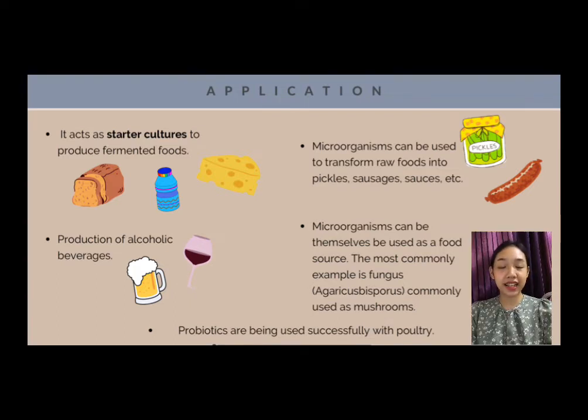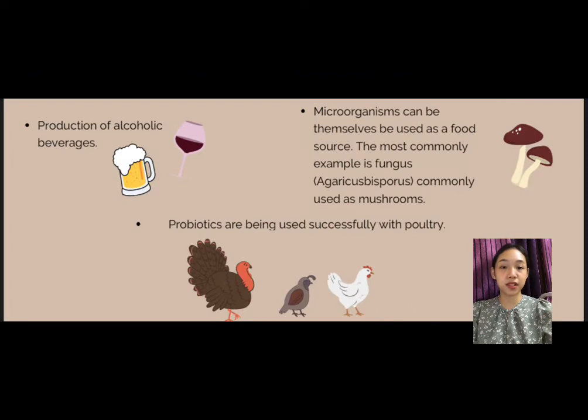Other than that, they are also used in the production of different alcoholic beverages, such as beer and wine, using a variety of carbohydrate substrates. Besides that, microorganisms can be used to transform raw foods into pickles, sausages, and sauces, and they can also be used themselves as a food source. The most common example is fungi, which are commonly eaten as mushrooms.